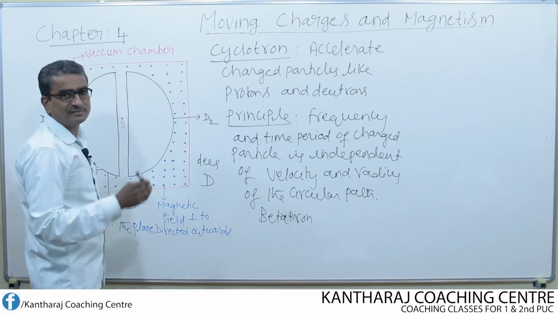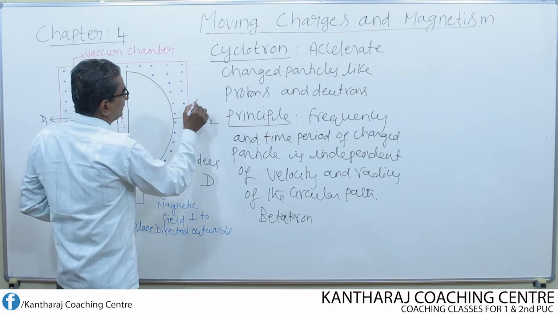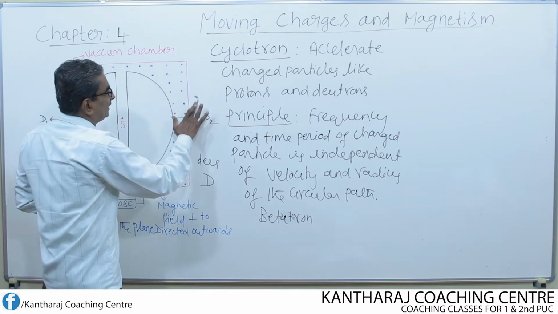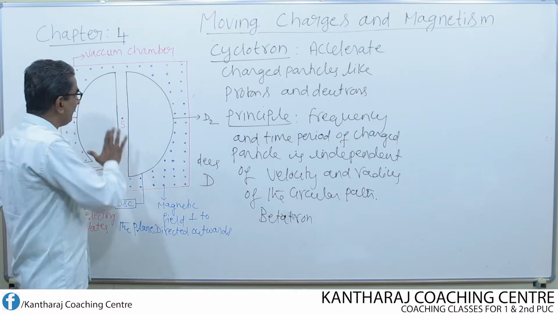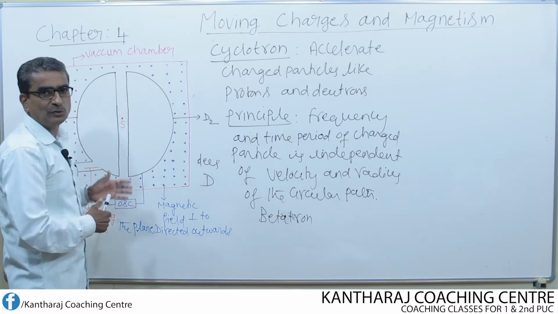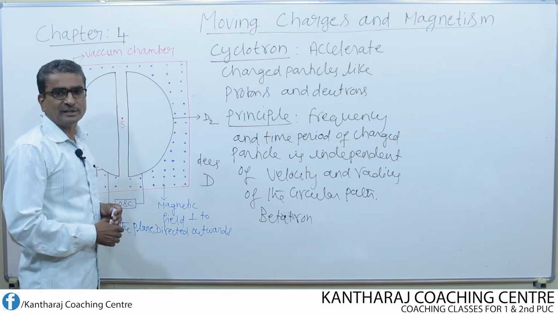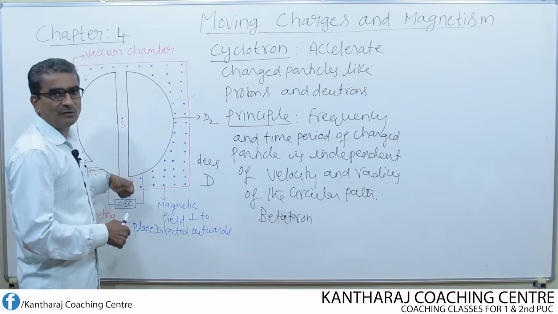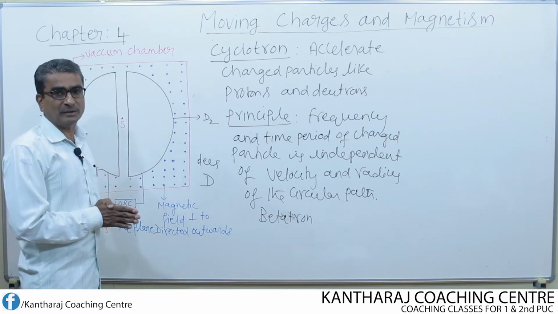If the magnetic field is directed inwards, we represent that by a cross mark. But here the magnetic field is directed outwards, perpendicular to the plane of the two Ds. How is this magnetic field applied to the two Ds? The magnetic field is applied to the two Ds by means of two powerful magnetic pole pieces.